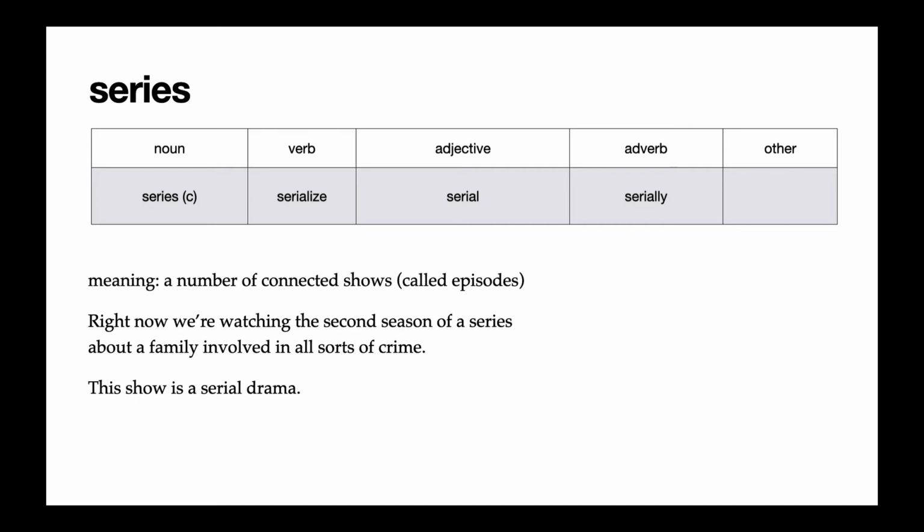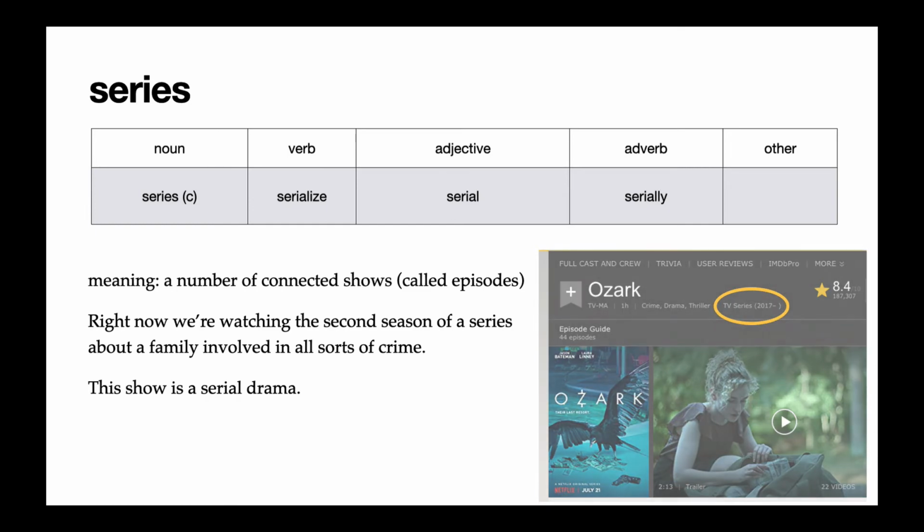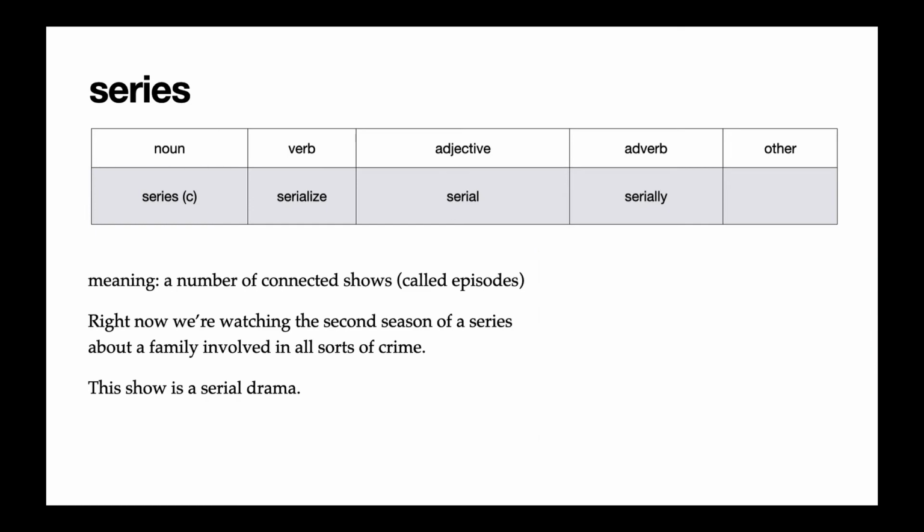If it's a small series, we can call it a mini-series. And sometimes we have series that go on for many years, and then each of those years is called a season, which we'll talk about next. So series here is used as a countable noun. So the example I gave was, right now we're watching the second season of a series about a family involved in all sorts of crime. Or you could say, this show is a serial drama, if you want to use the adjective form.